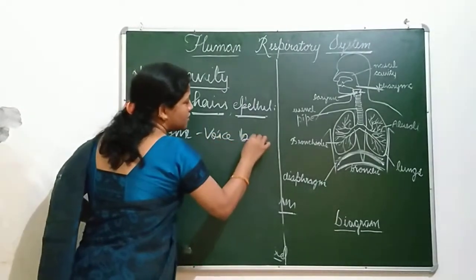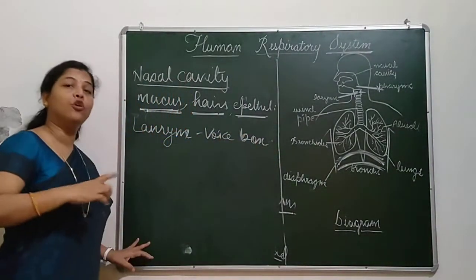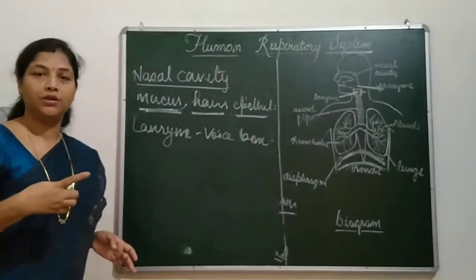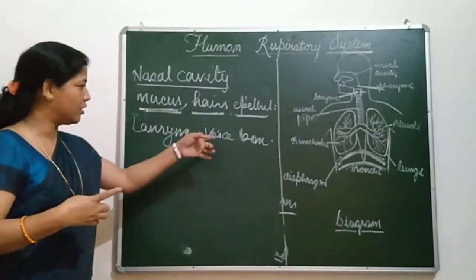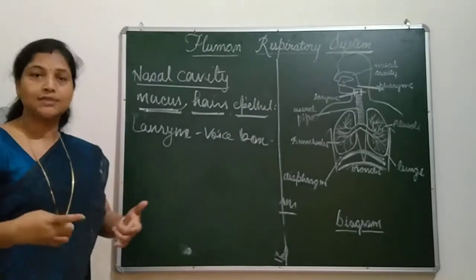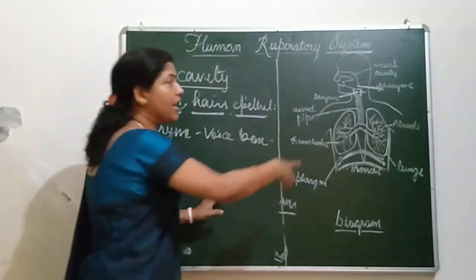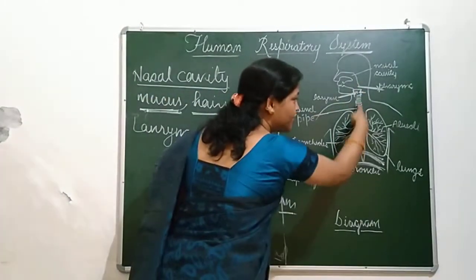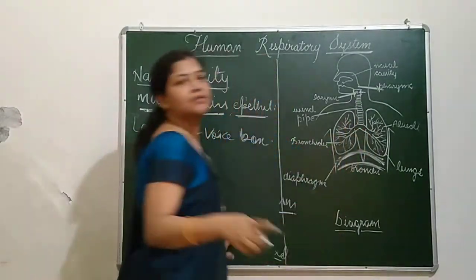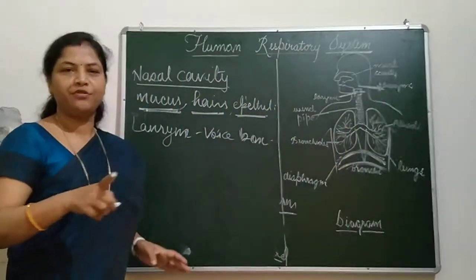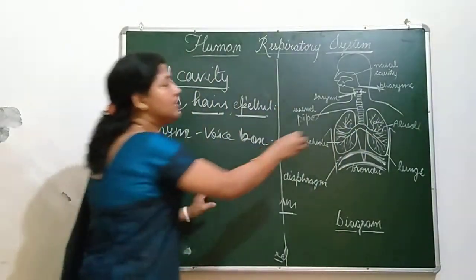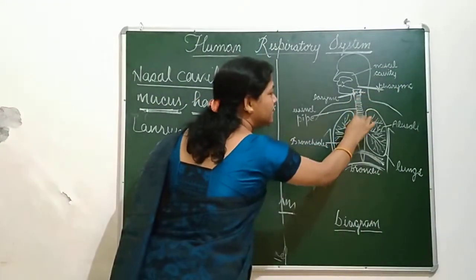And this voice box is important for speaking, producing sound. Now air, through this trachea, reaches the lungs. But before it reaches the lungs, let me tell you, this trachea divides into two parts.